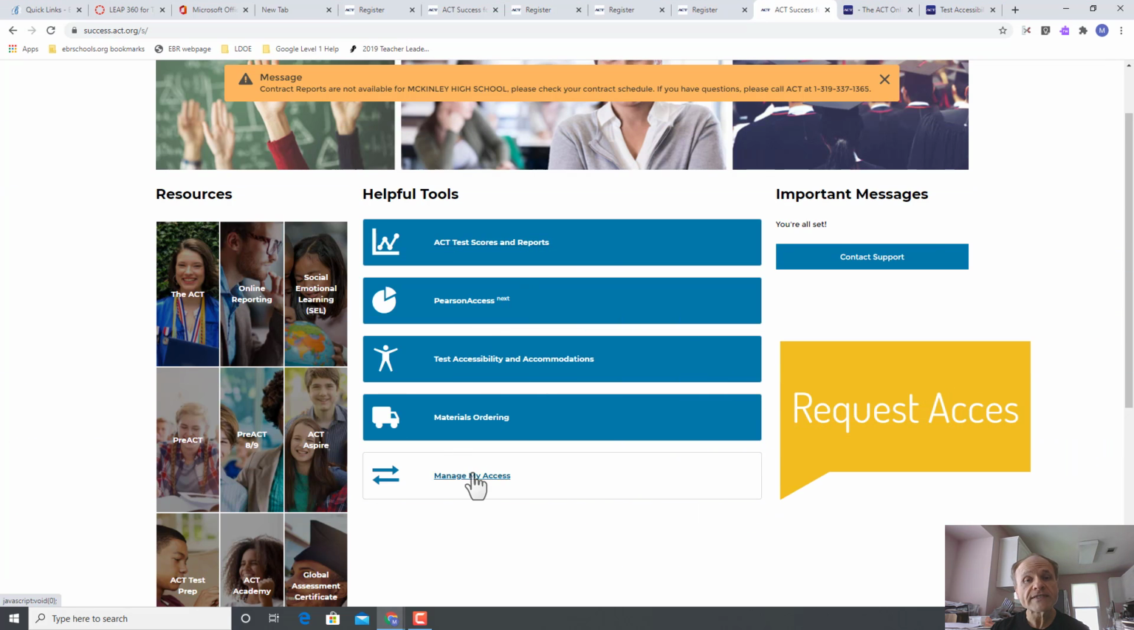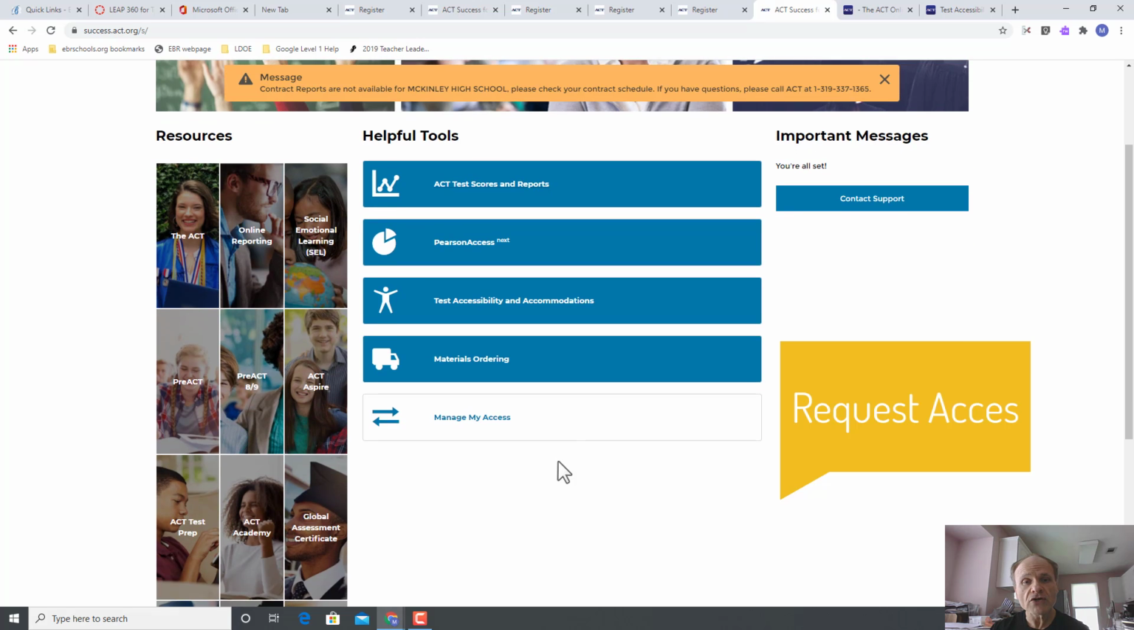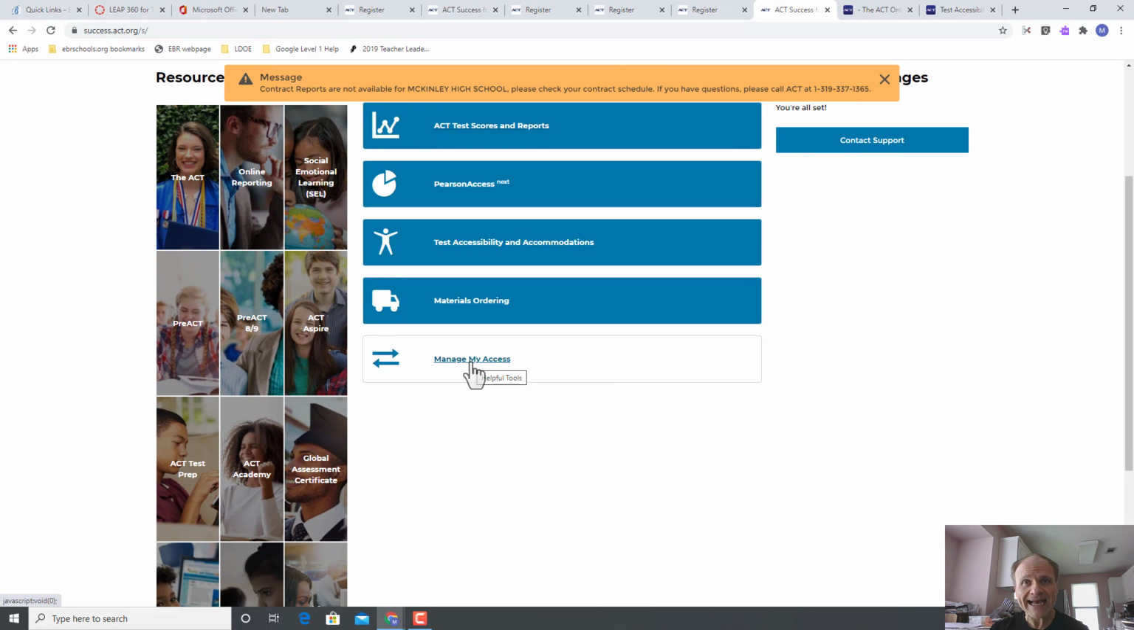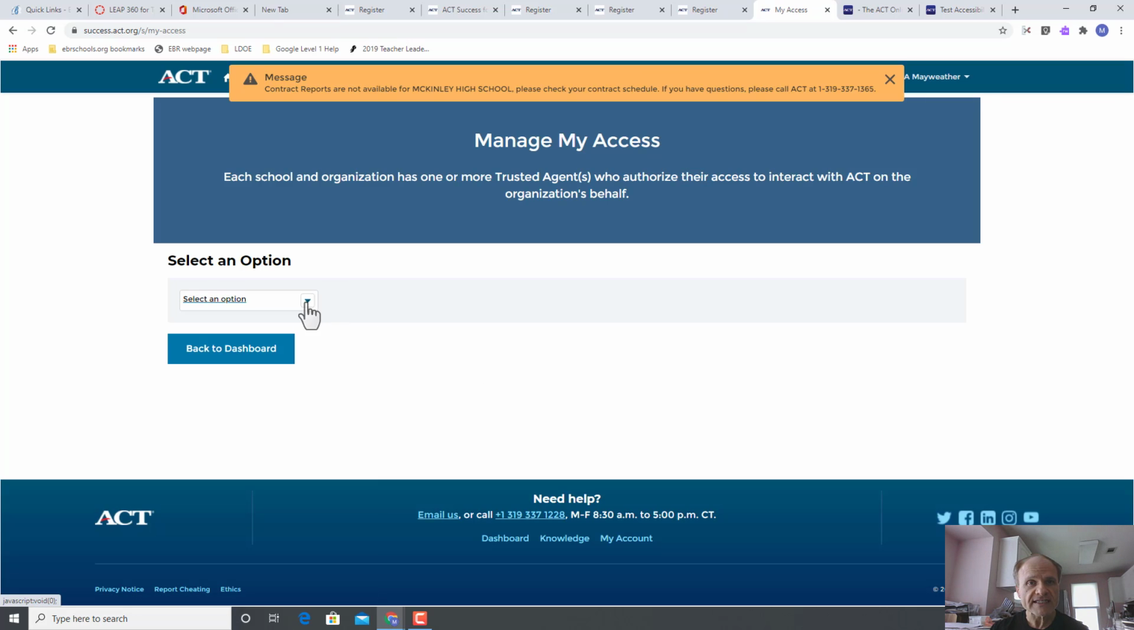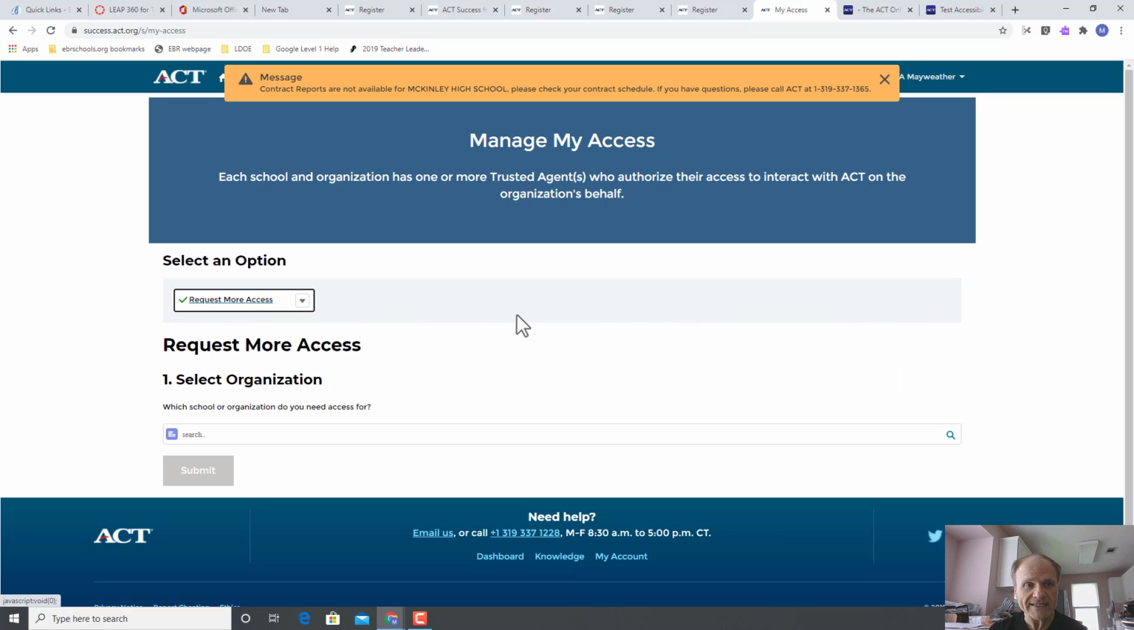Okay, what I want you to do though is this now. I want you to go to Manage My Access. So when you go to Manage My Access, it says select an option. Well, first of all, you got to read everything you see. Each school and organization has one or more trusted agents who authorize their access to interact with ACT on the organization's behalf. So you're going to go to select an option. So you're going to say request more access. You go to request more access.